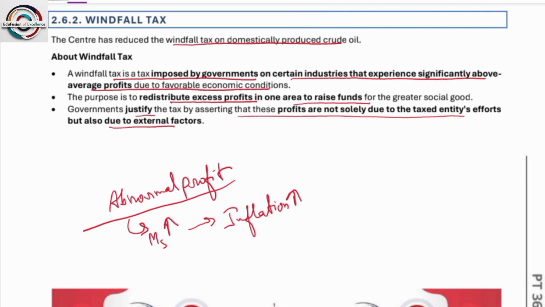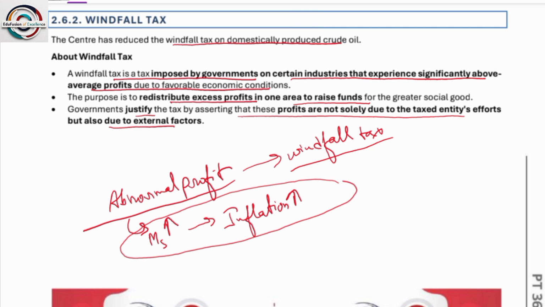So to counter this inflation, the government charges extra tax on those goods, and that is called windfall tax. Now I think you were able to understand. So, to prevent an increase in money supply and an increase in inflation.